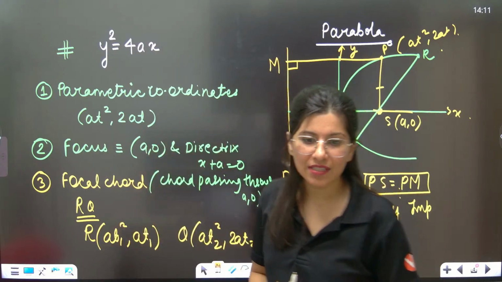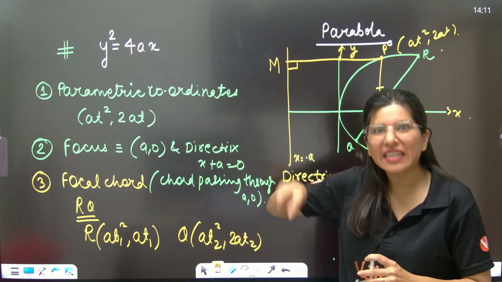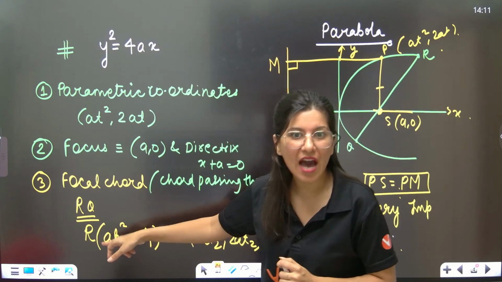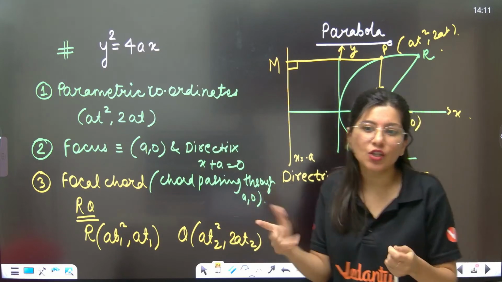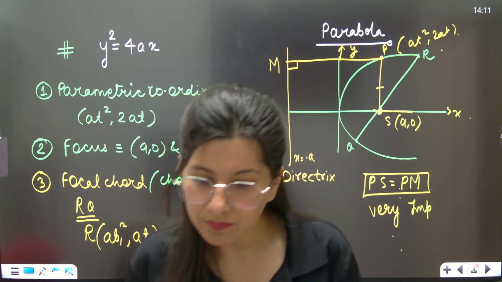Can you just write down in the chat box what is the relation between t1 and t2, if t1 is the parameter of R, t2 is the parameter of Q, and RQ is a focal chord?